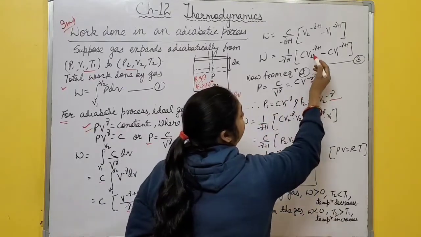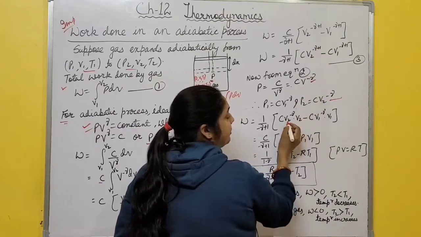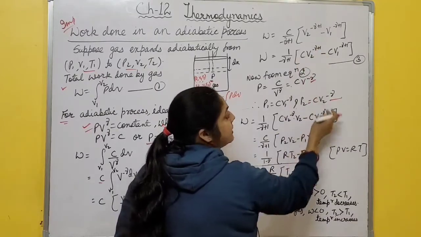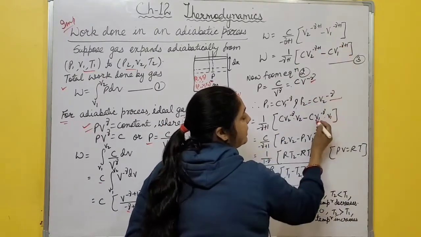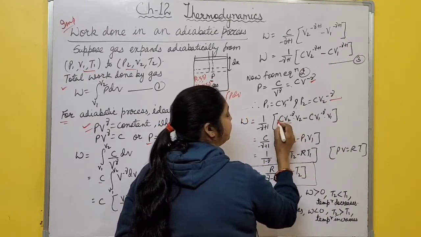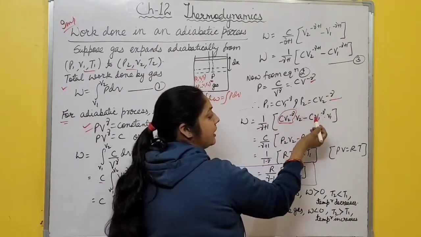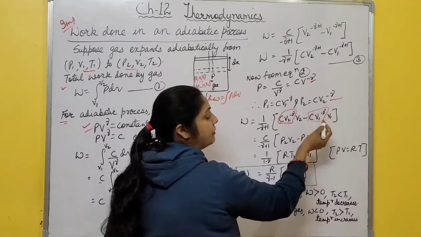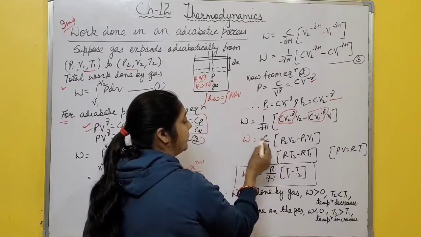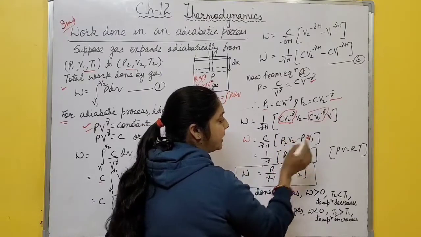In place of this term you can write V2 to the power minus gamma. Here the powers add, so you write it in product form: V2 to the power minus gamma into V2 to the power 1. In the same way, V1 to the power minus gamma into V1 to the power 1. So C V2 to the power minus gamma becomes P2, and C V1 to the power minus gamma becomes P1. So the equation becomes W equal to 1 by minus gamma plus 1 into P2 V2 minus P1 V1.